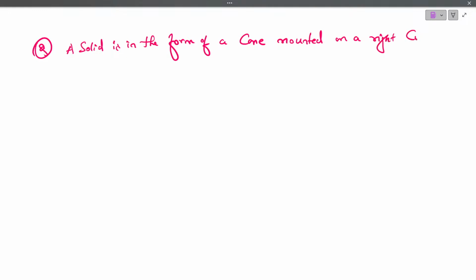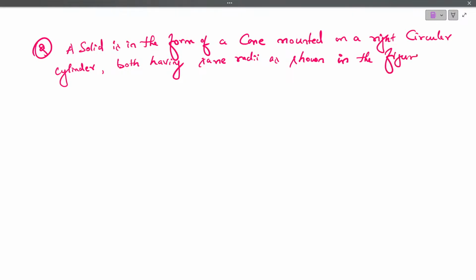A solid is in the form of a cone mounted on a right circular cylinder, both having the same radii as shown in the figure.